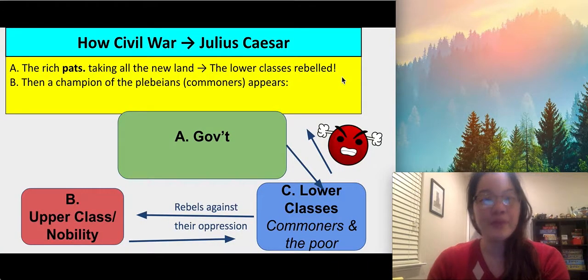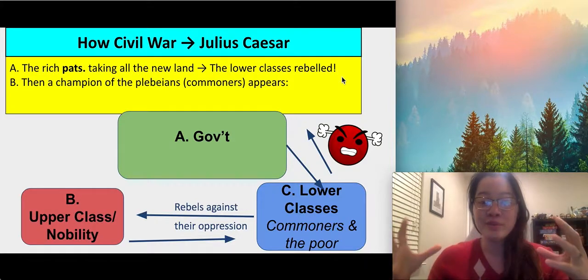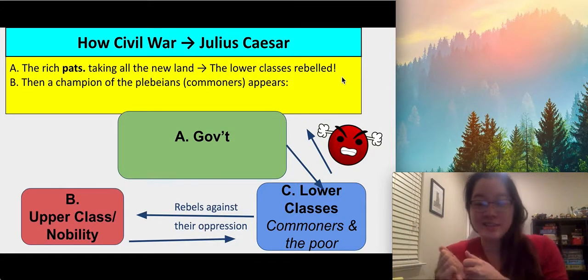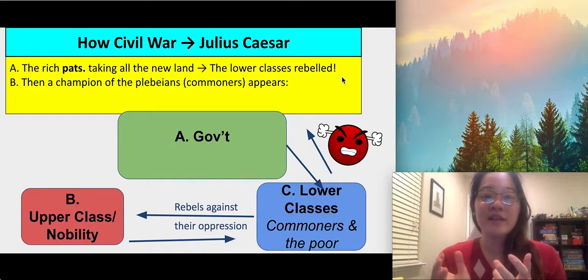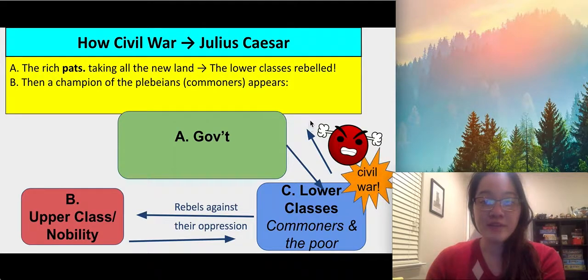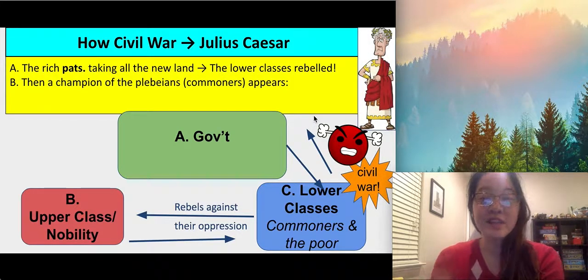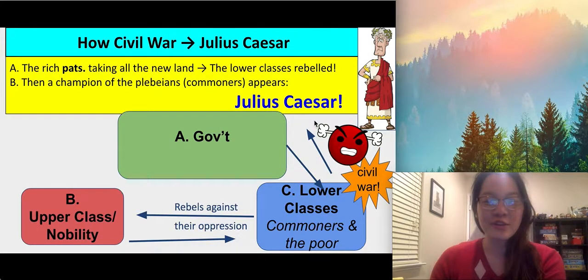And that's not fair. So, speaking of not fair, this is how civil war leads to Julius Caesar's rise. So, the rich patricians are taking all the land, right? As Rome is expanding, the patricians are like, this land is mine now. And the lower classes get upset and they rebel. So, a champion of the plebeians is going to appear. So, we have a civil war, right? And this man is, what was his name? Type it in the chat if you have a guess. It was Julius Caesar, correct.